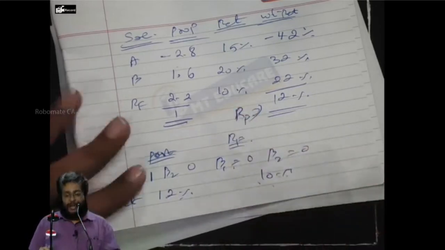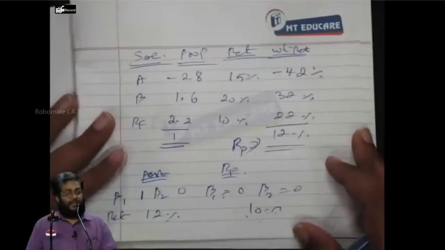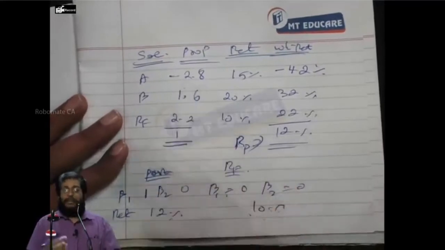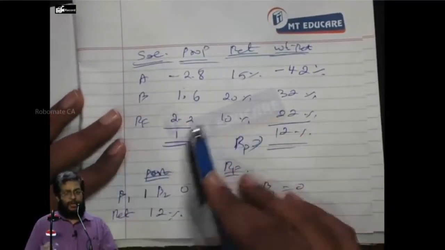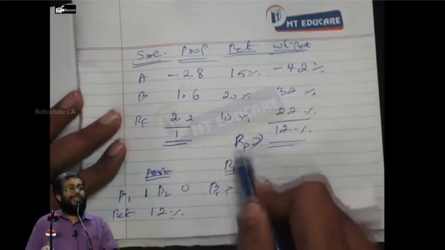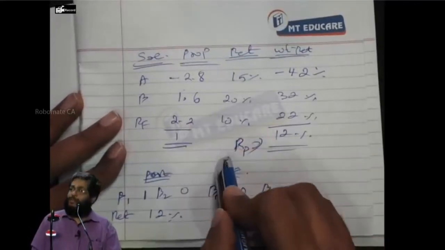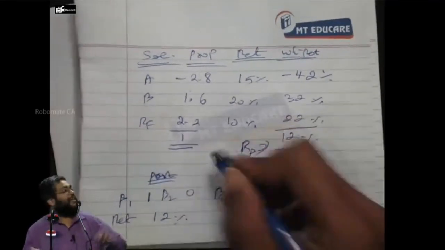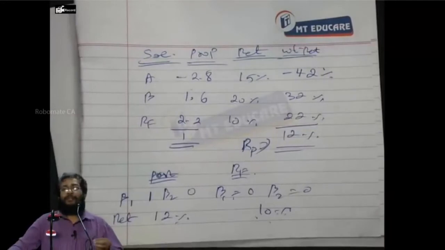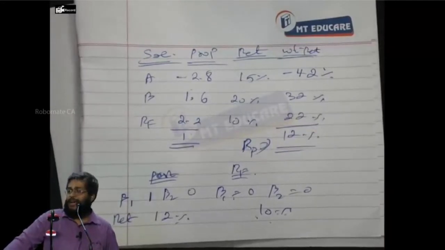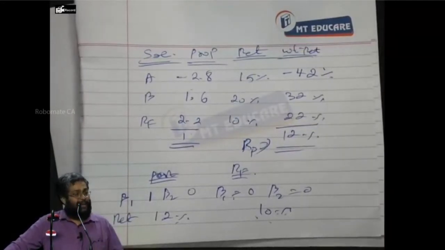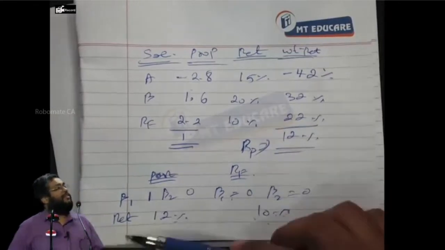This part I can say is not discussed in the study material, but from whichever source they would have taken it, I don't know the source, but in that source, the intention of the problem should have been to find out the risk premium for factor 1. You know what I'm saying? So, the problem is only partially lifted and asked, but this is the real intent behind the entire question. Everybody following or not?